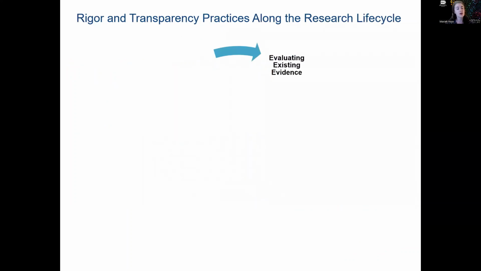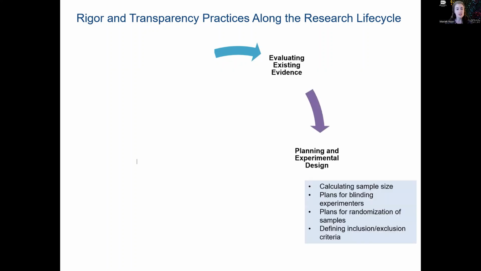What do we mean by rigor and transparency practices? To illustrate, I'll walk through examples of rigor and transparency practices along the research lifecycle. In the first stage, you're evaluating existing evidence and generating hypotheses. And then in the second stage, you move on to planning and experimental design.